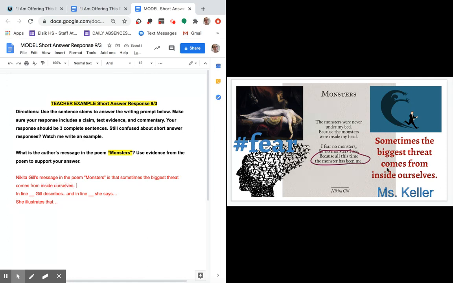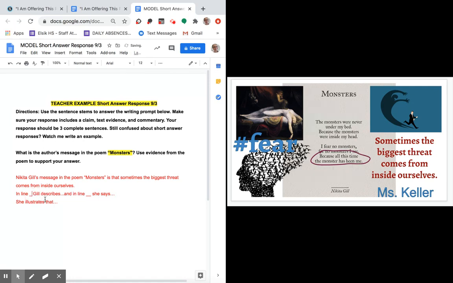Okay, so this is why we did our poem snap yesterday. It's going to help us complete our writing assignment today. So I've used the theme statement to help answer the question about author's message. So now I need to support this theme statement, this claim, with text evidence. So as you remember from yesterday, I used that scribble line to annotate the poem. Okay, so you can see that I have annotated a line from the poem that proves my claim.